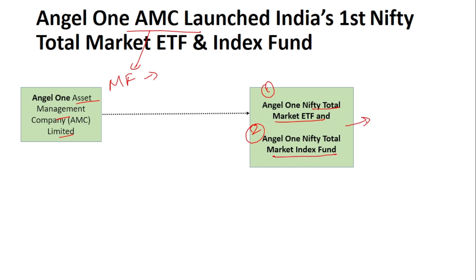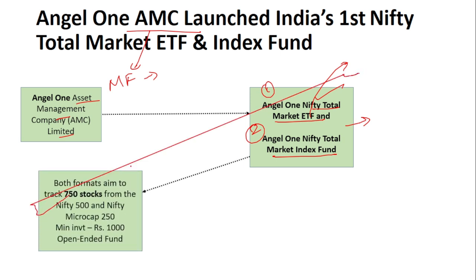These will track the investments of the Nifty Total Market Index. There is a Nifty Total Market Index, and whatever ratio it has invested in the stocks or the shares, the same ratio will be invested by this ETF and also the Angel One Nifty Total Market Index Fund. The main thing is that ETF can be traded just like shares. The prices of the ETF keep fluctuating every second, just like the prices of the shares keep fluctuating every second.